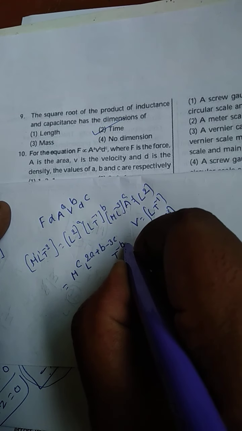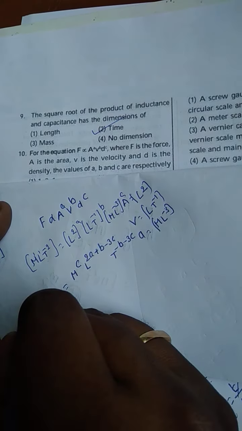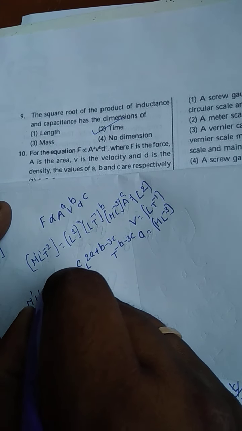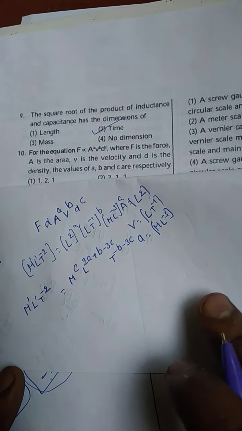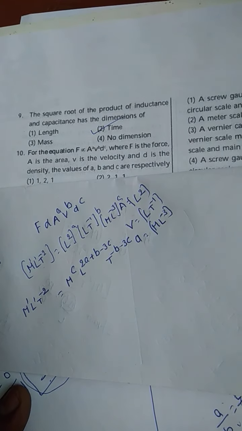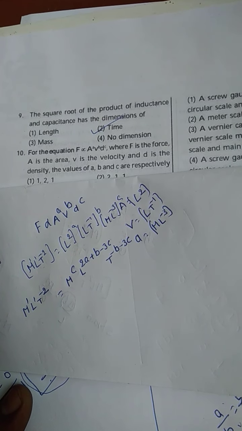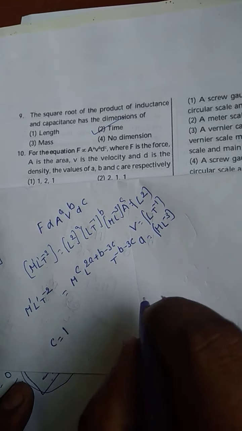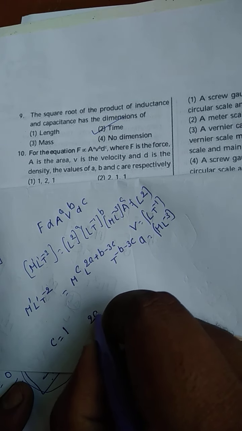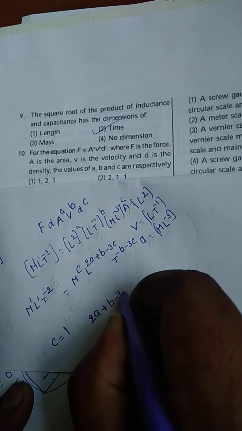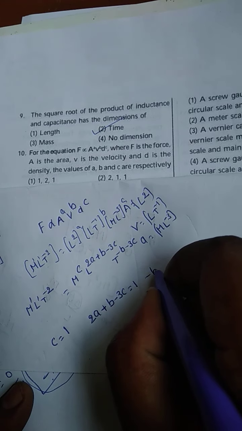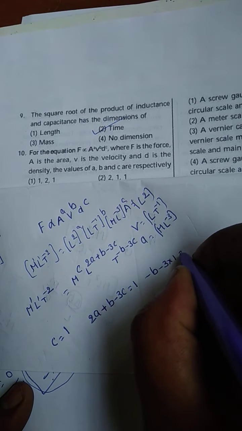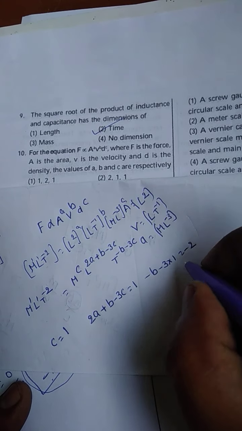T power minus b minus 3c. Here m power 1, L power 1, T power minus 2. So same. Bases are equal, powers are also equal. Directly c is equal to 1. 2a plus b minus 3c is equal to 1. Minus b, c minus 3 into c is equal to 1, is equal to what? Minus 2, right?